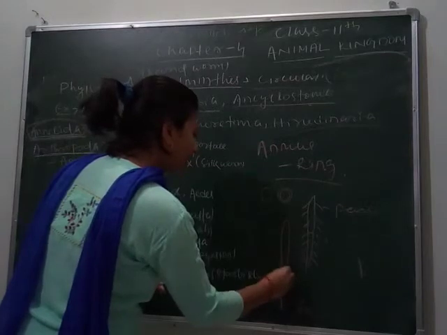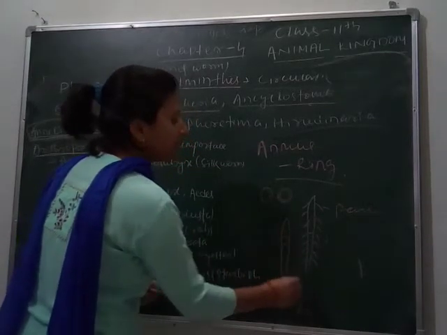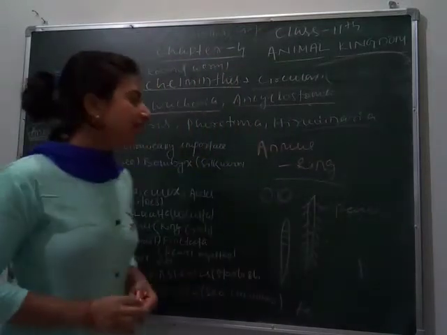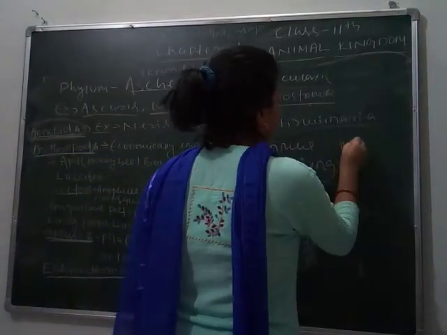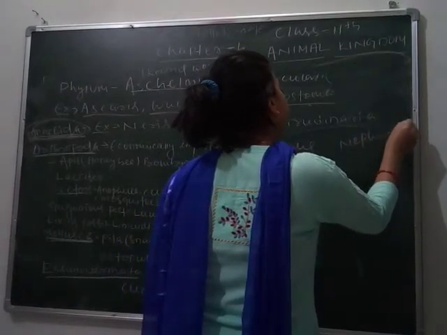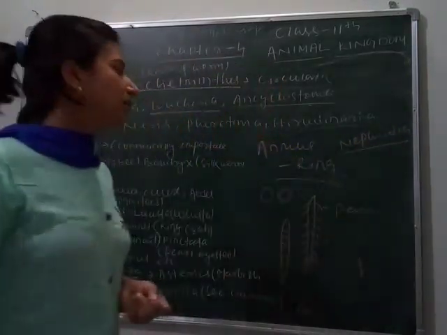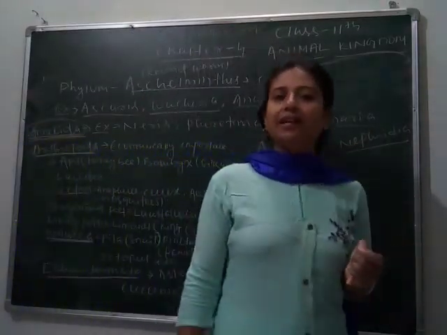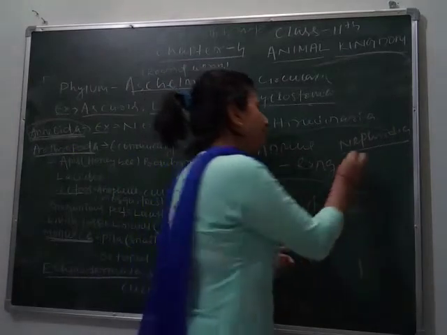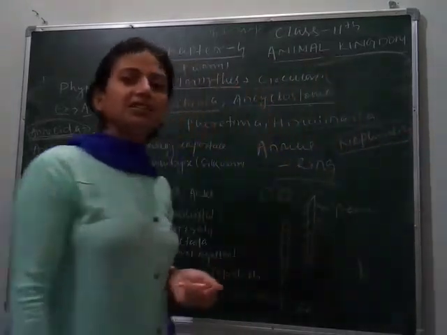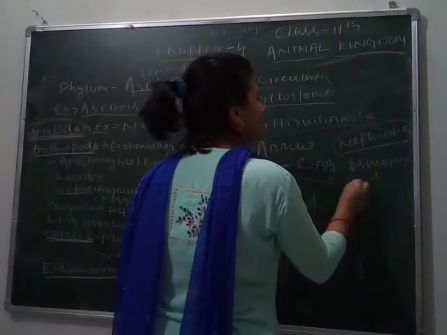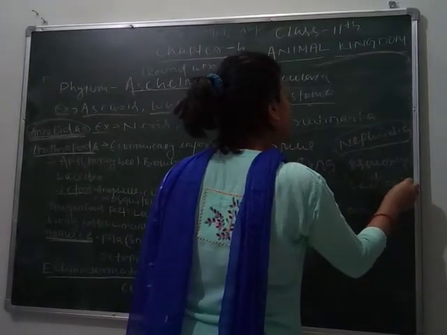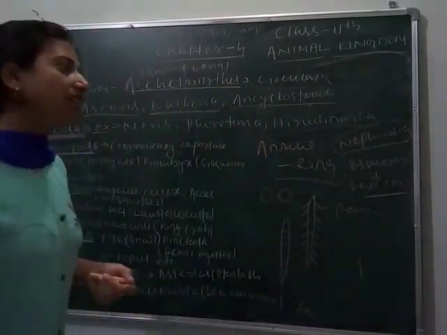And this is the earthworm. They are metamerically segmented, meaning their body contains many segments. Nephridia is the organ which helps in osmoregulation. Their digestive system is complete, meaning the mouth is for taking food and the anus is for releasing waste. Osmoregulation means maintaining the salt concentration of the body, and excretion means releasing other waste from the body.